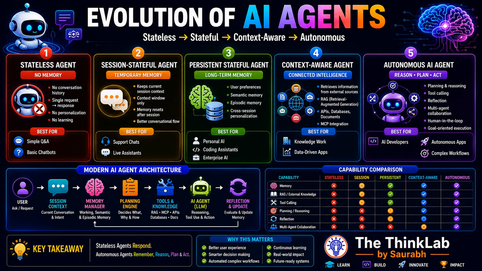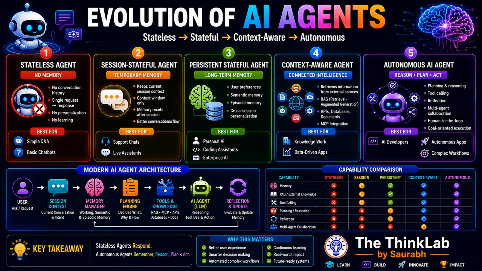Persistent memory usually includes different types of memory. Working memory stores the information needed for the current state. Semantic memory stores facts and knowledge, and episodic memory stores experiences from previous interactions, right? Together these memories create a personalized AI experience, right?